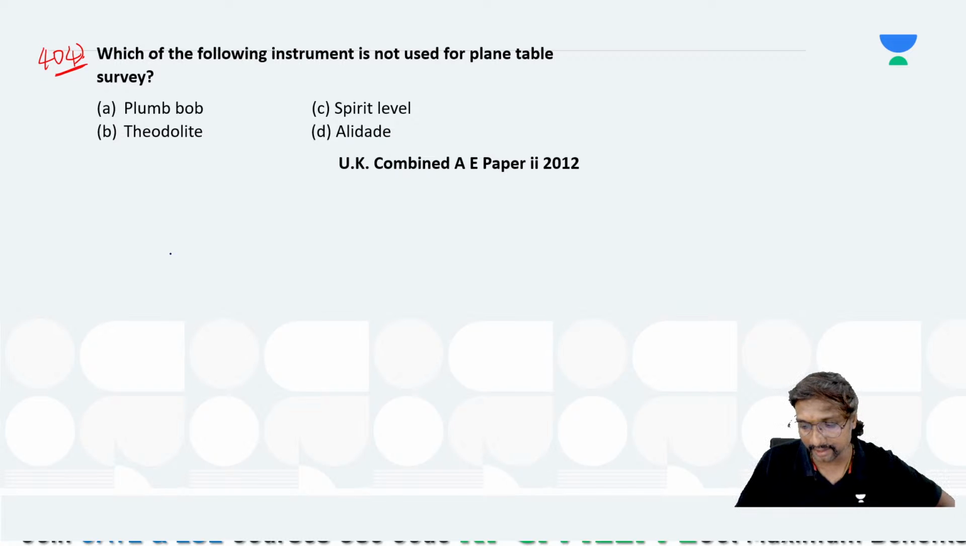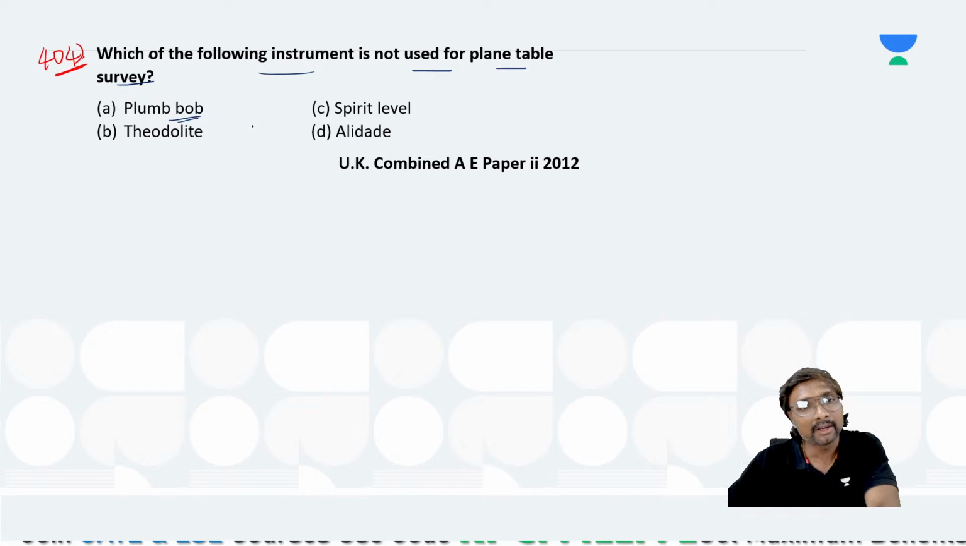Lokesh said B, Lina said B, cricket lover said D. Which of the following instruments is not used for the plane table survey? Write the question number and answer, that is better. Plumb bob, yes, we'll be using that. Spirit level, yes, we are using it for leveling purposes. For centering purposes, the alidade, yes, we are using it.